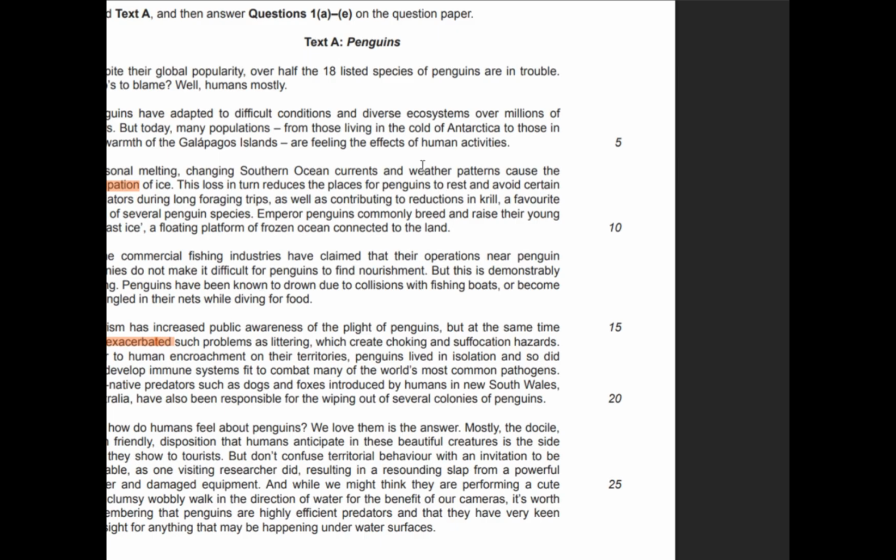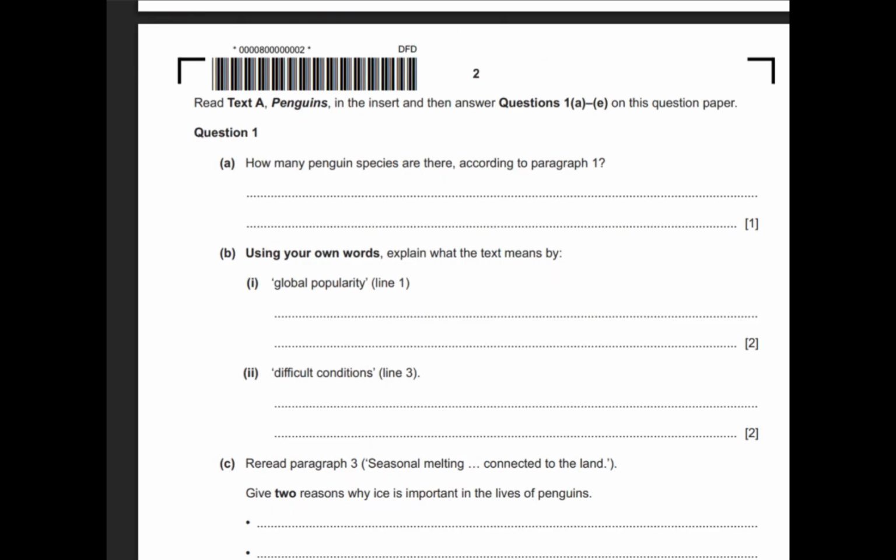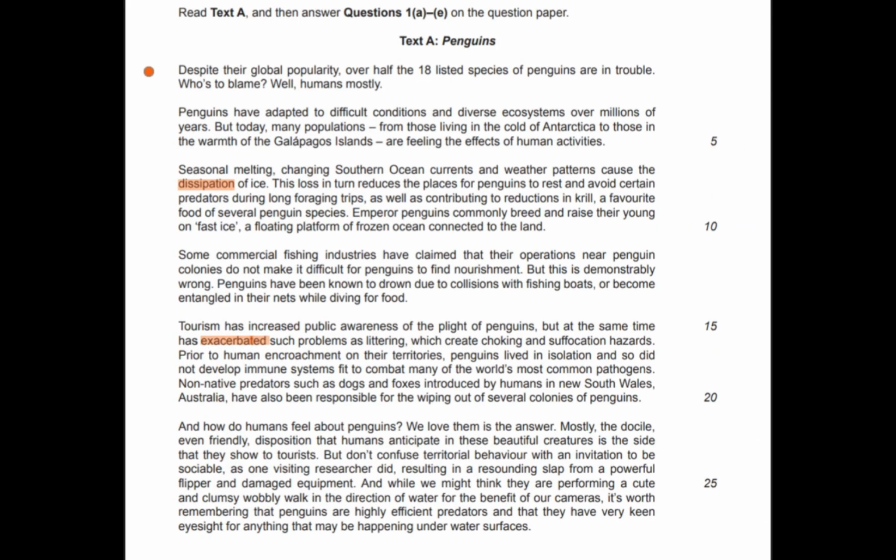Now the second tip is go to the questions now. Start reading the questions. How many penguin species? How many? It means you're finding the number there. From paragraph 1. And it says it's only 1 mark, so you are not writing the full sentences there, right? Only if you write the exact word, it's okay. Now go back to the text, see the first paragraph, and anything which is answering how many, yes, it is there. 18. If you write only 18, it's fine. If you write 18 listed species, it is okay, fine.